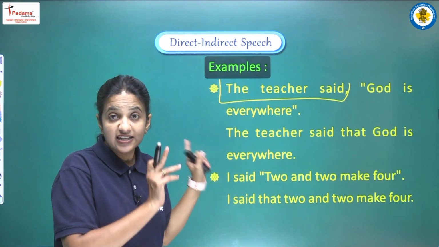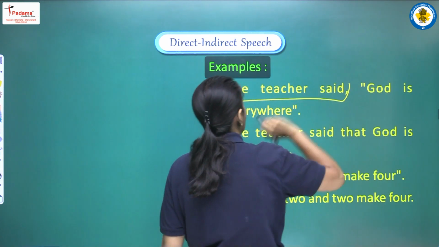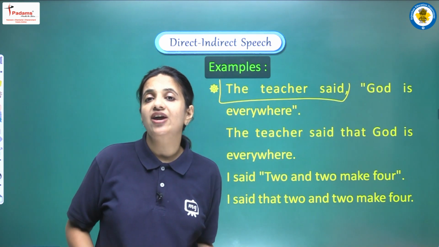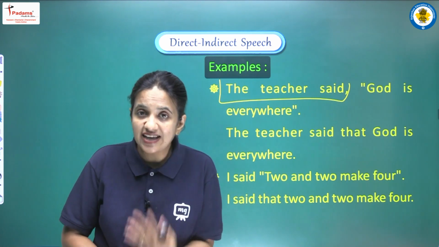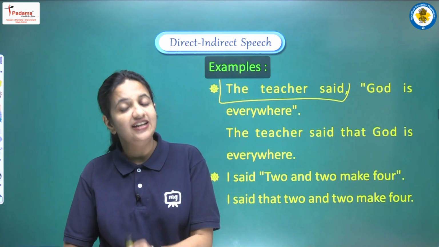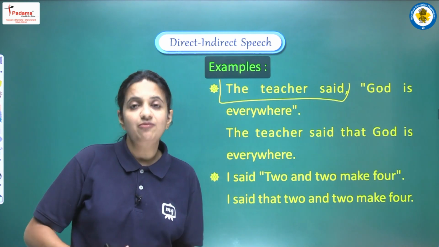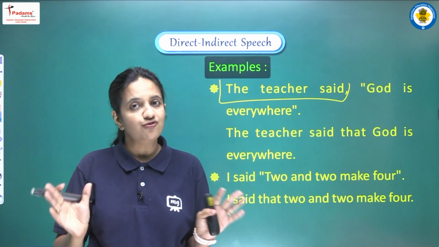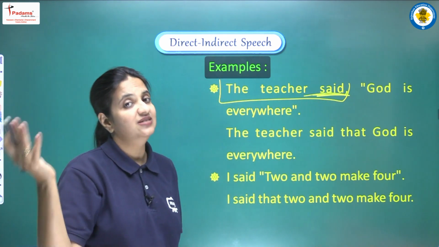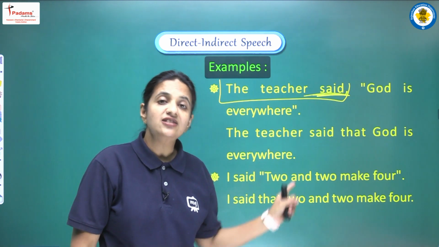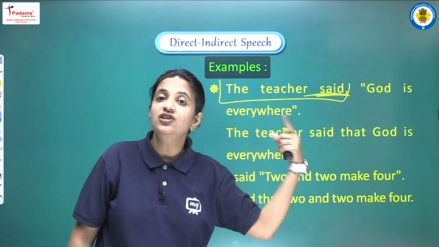Now according to the exception, first of all let's see what sentence we are having here. The sentence is God is everywhere. So God is everywhere. What is this? This is the example of universal truth, because yes, exactly, obviously and in reality God is everywhere, and this is the truth that is accepted by all the people. So this is the example of universal truth. Now in the reporting verb, yes, we are having past tense, but still we won't change the tense of the reported speech, because here we are having one universal truth.